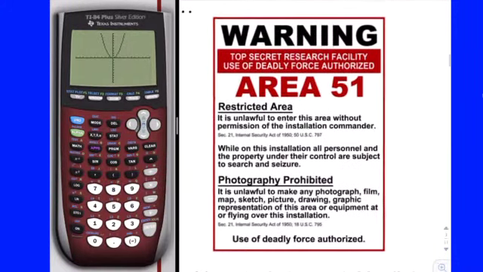Where's one of the places that we're not allowed to go? Area 51. Anyone ever been there? If you're here today, you haven't been there, because if you go, you die. Why? It says the use of deadly force, right? They'll kill you if you go there, right? And you try to insist that you want in. Because that's where they keep all the alien technology and the aliens, right? So you can't go there.